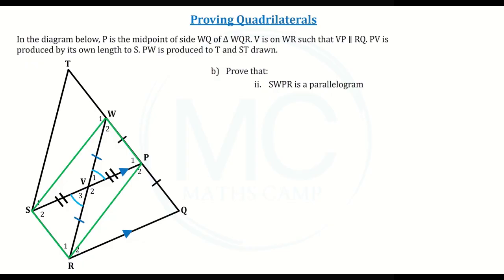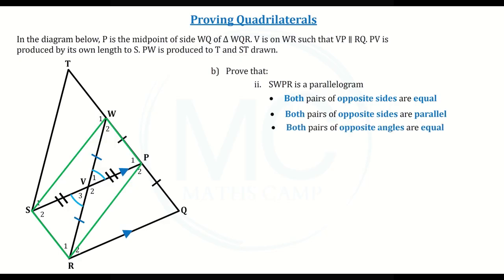To prove a parallelogram, we can prove that both pairs of opposite sides are equal, both pairs of opposite sides are parallel, both pairs of opposite angles are equal, the diagonals bisect, or one pair of opposite sides are equal and parallel. Before you attempt to prove any quadrilateral, it is always a good idea to look at the information you've been given, as this will tell you which proof to use and if there's anything else you need to find.